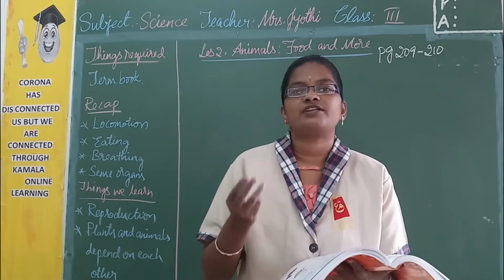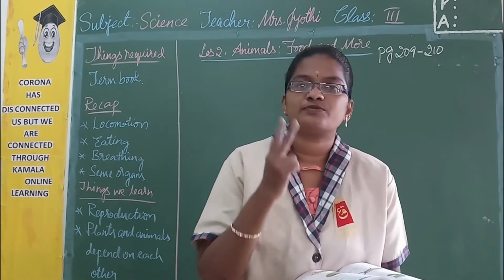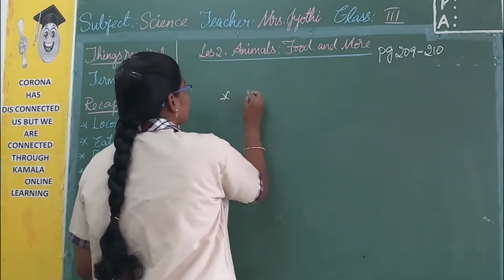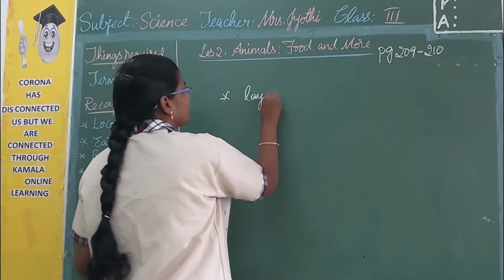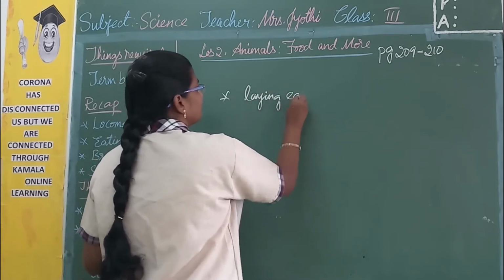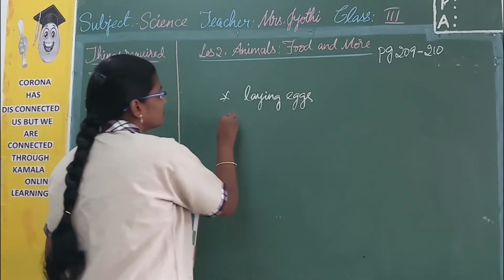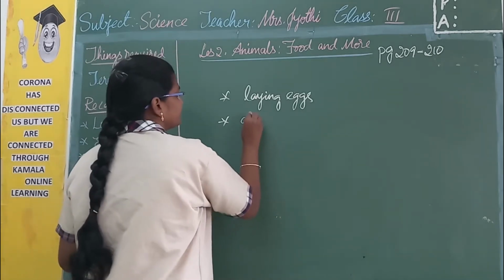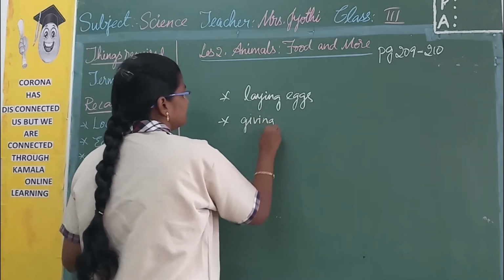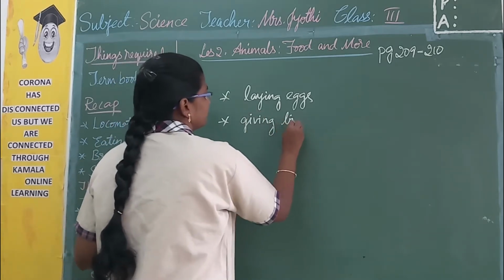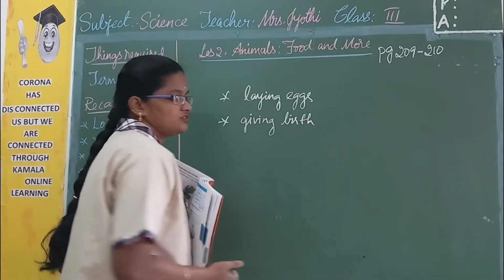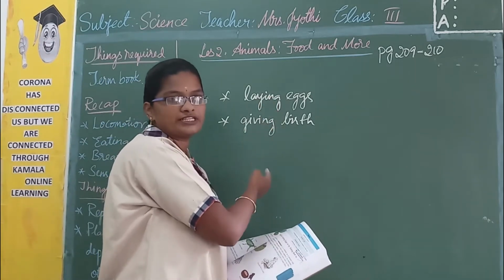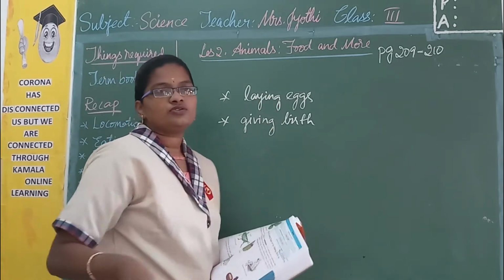So the heading is animals reproduce in 2 ways: by laying eggs, and by giving birth. They can reproduce only by these 2 ways, either by laying eggs or by giving birth to young ones.